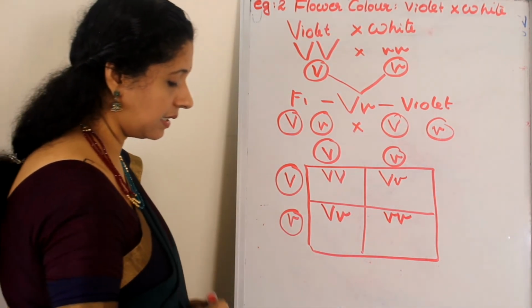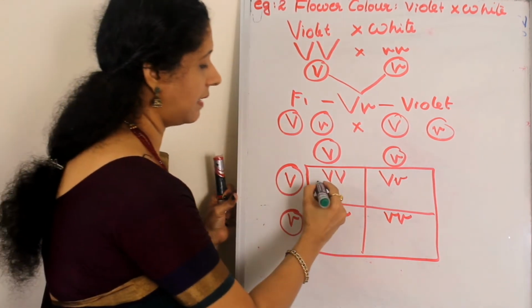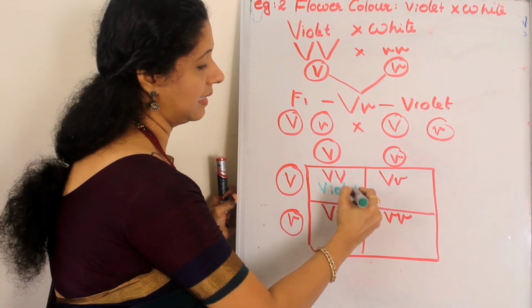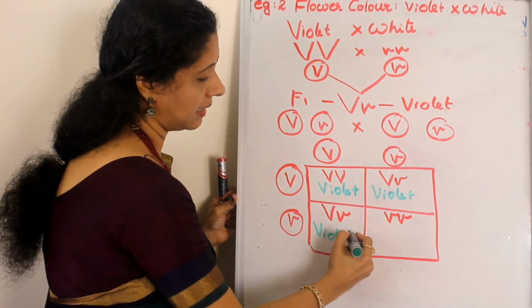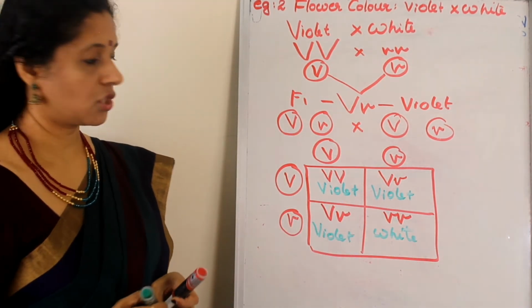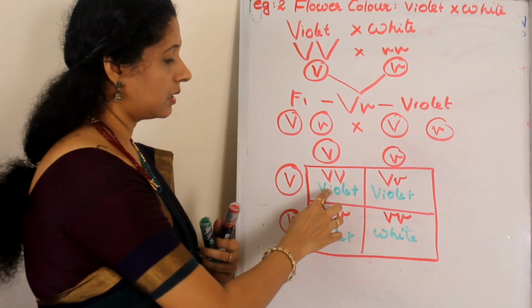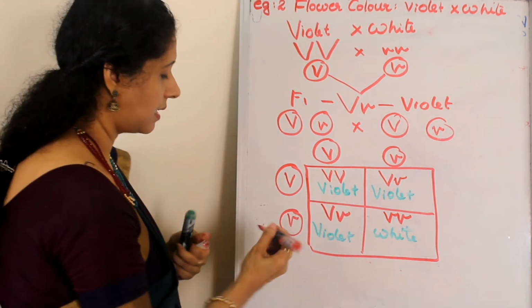Now we will write the phenotype of this. The first one is obviously violet. This also violet. This also violet. This is white. Right? So we got the phenotypic ratio 3:1, 3 violet to 1 white. You have to write that.